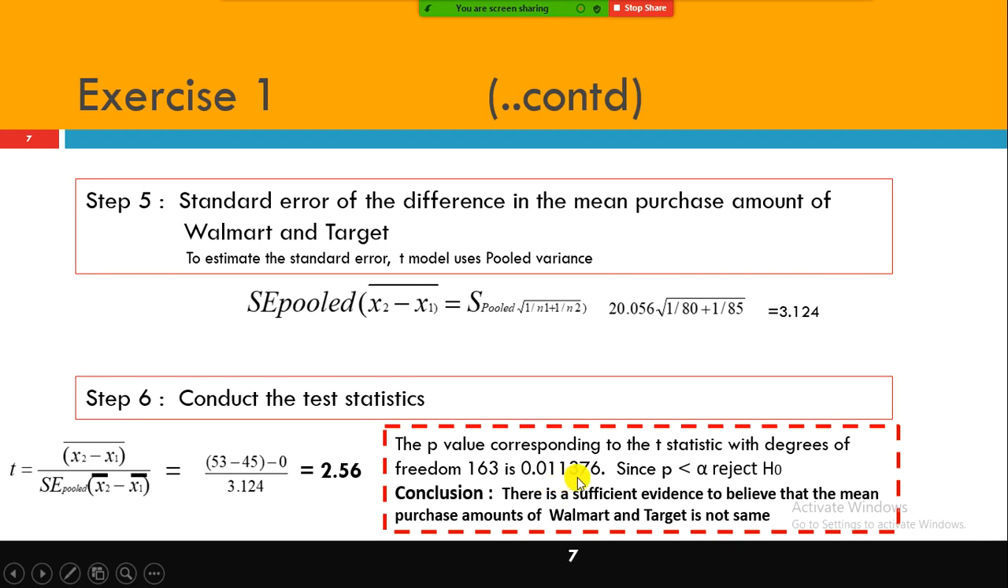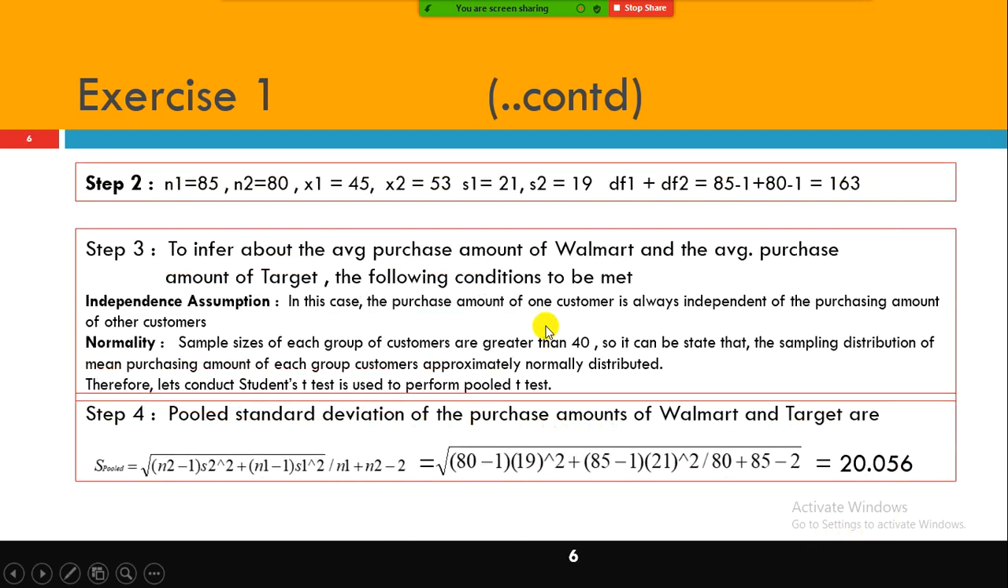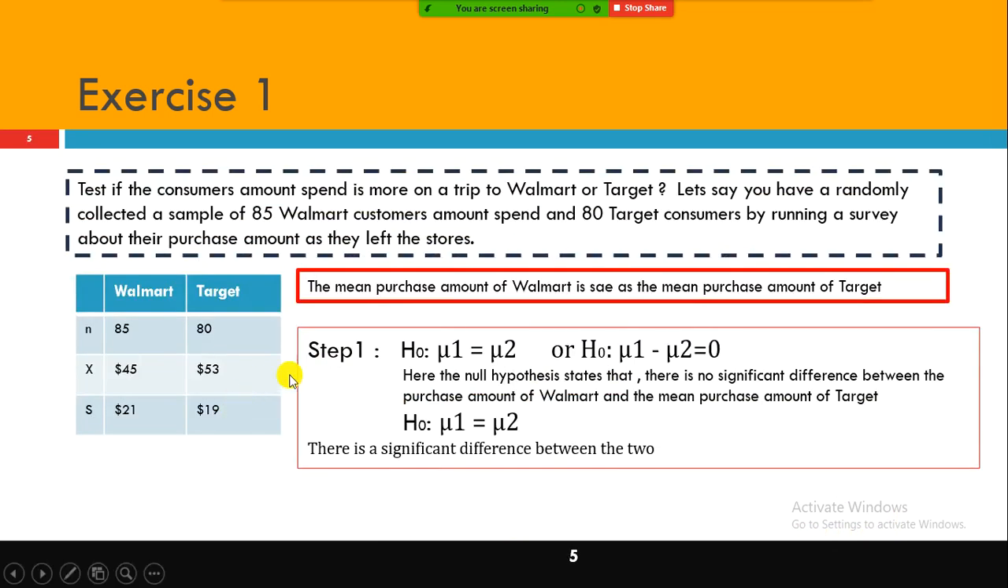So there is sufficient evidence to believe that the mean purchase volume is not the same. Here we are rejecting the null hypothesis, because the p-value is less than alpha. We reject the null hypothesis and conclude, obviously, that the mean purchase amount of both these customers is not the same. It is different.